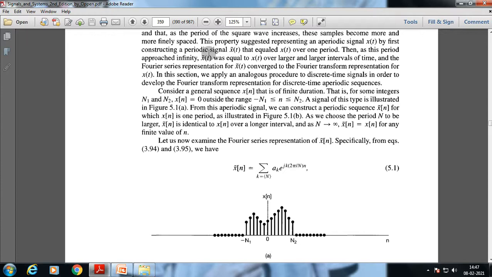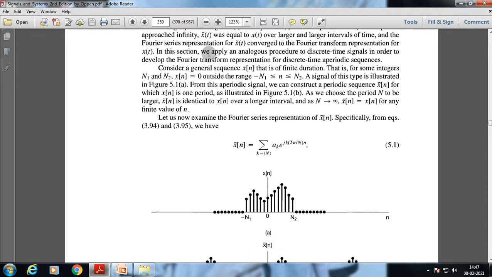Now first we are going to discuss aperiodic signals: how we can represent a specific aperiodic signal using periodic signal fundamentals. Suppose we have a specific signal with a specific waveform.